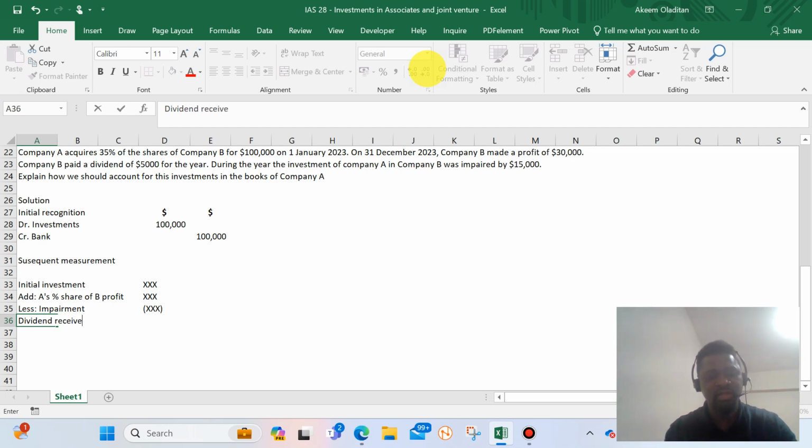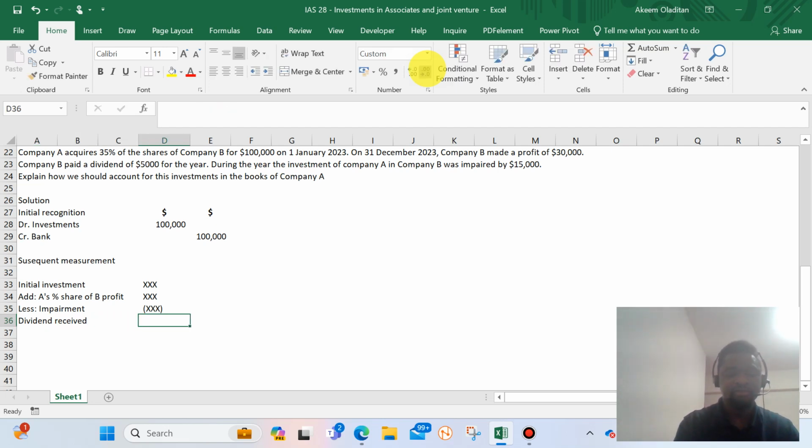because the investor will have received a dividend of a certain amount, and I'll tell you why we are deducting that dividend. If you look at this profit that we have here, the profit of $30,000 will have included this $5,000 paid as dividend. So if we are not removing it, we will be double counting it. So it's better we remove it here, but will not show it in the profit or loss of the investor.